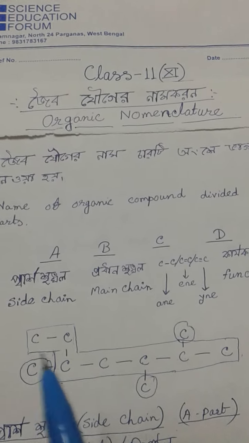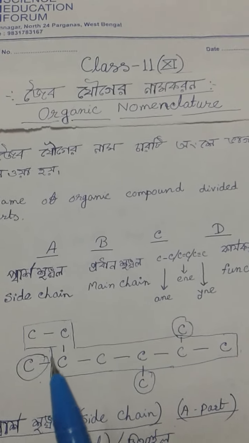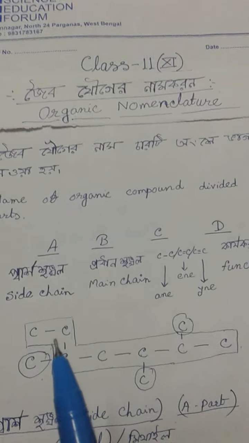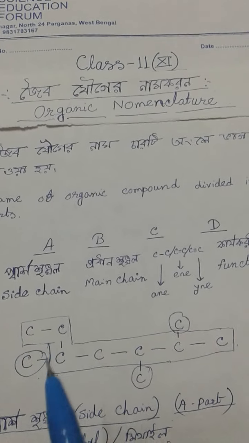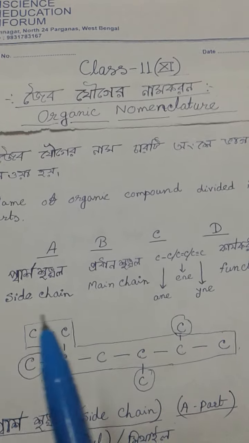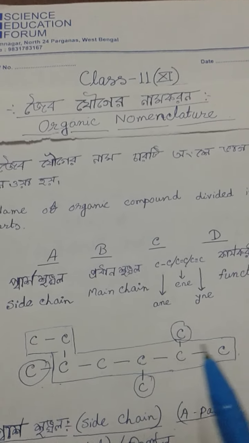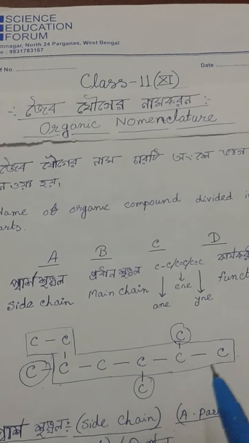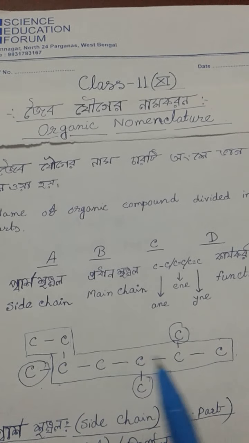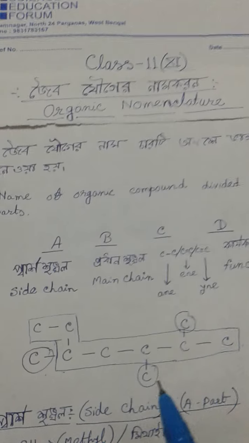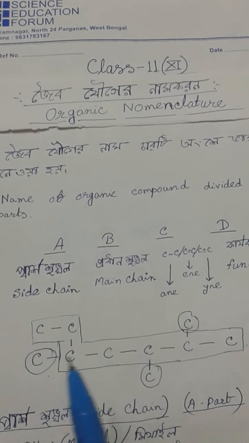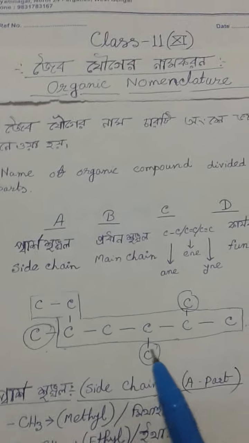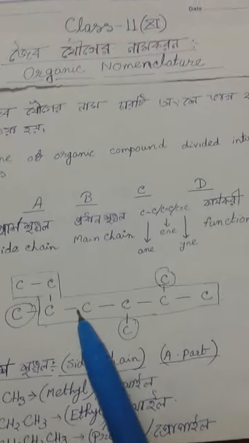So here I see only where the 7 carbons are present, these are the main chain. So I draw the box for the straight main chain, and it has 7 carbons, and the remaining carbons which directly join the main chain are considered as side chain.